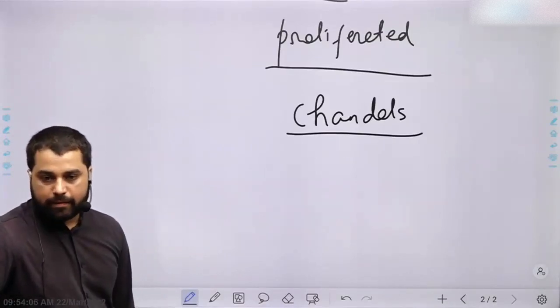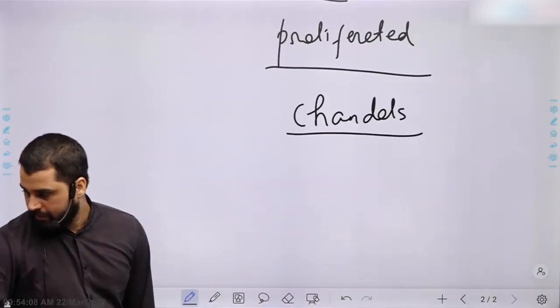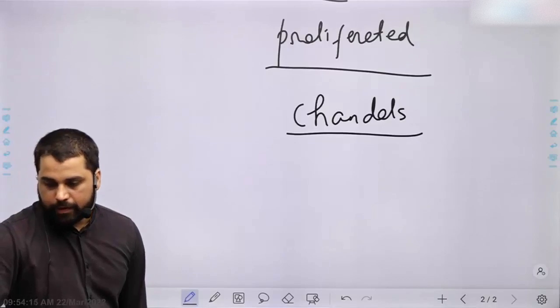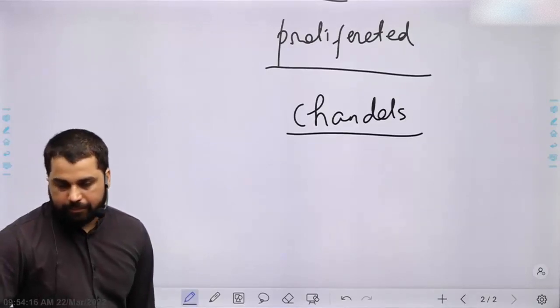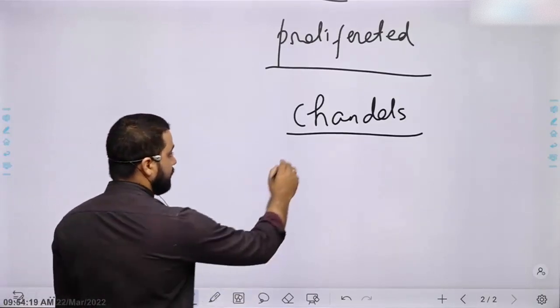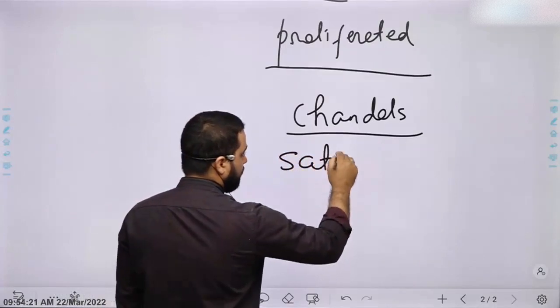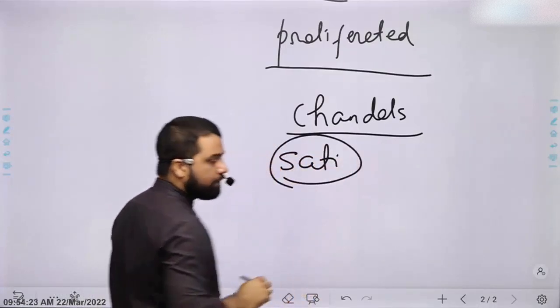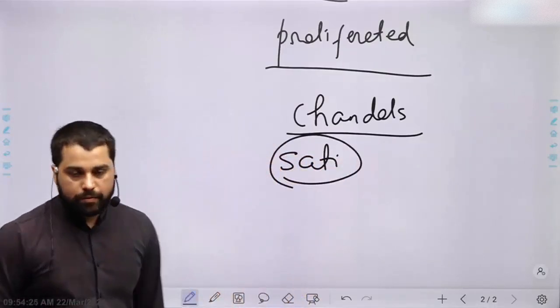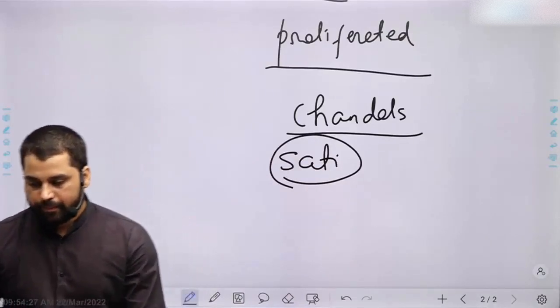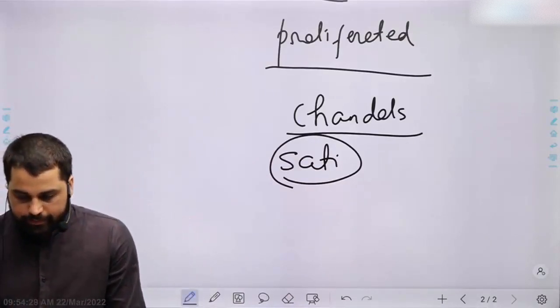First examples of sati, immolation of widows, is also found during Gupta period.